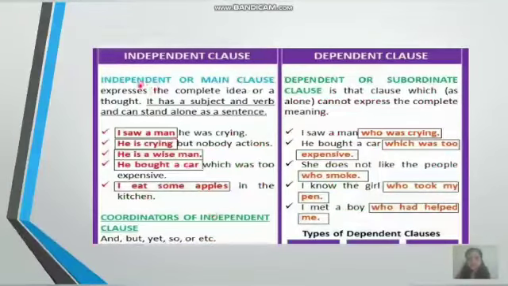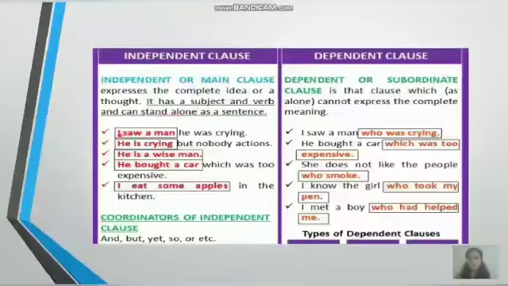The independent clause can also be called a main clause. So what is another name for the independent clause? It is also called the main clause. As I told you, an independent clause will have a subject and a verb, and it can stand alone and give you a complete thought or an idea.